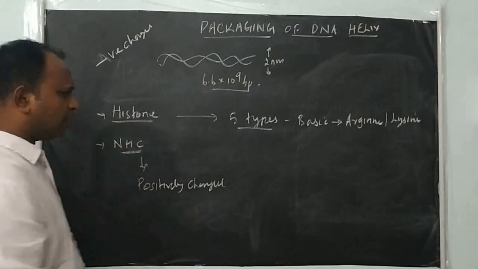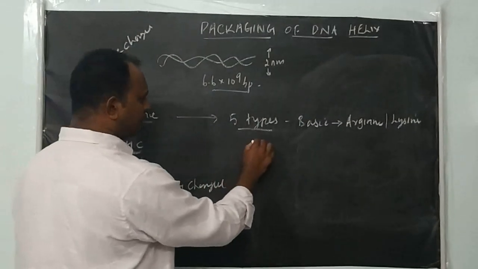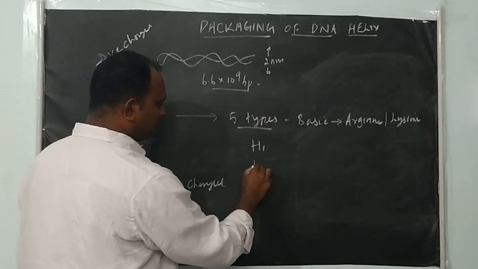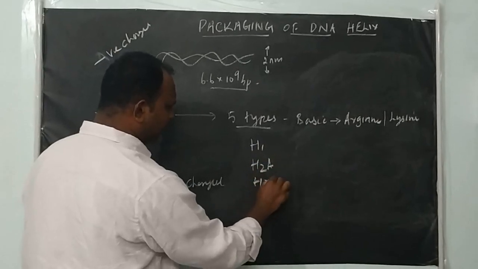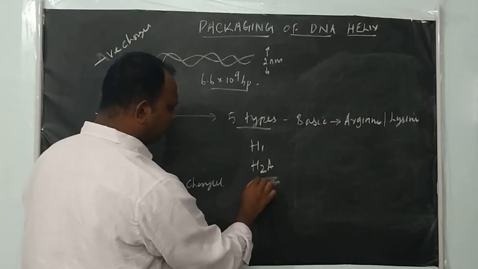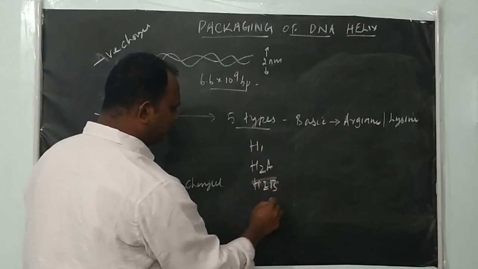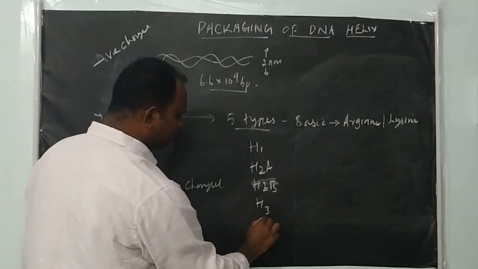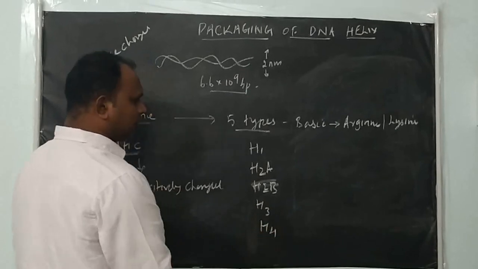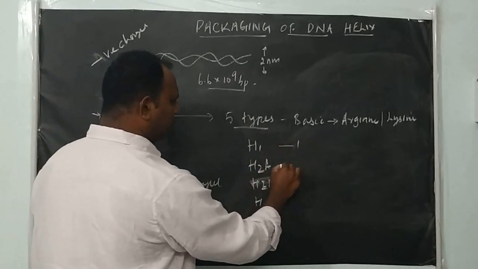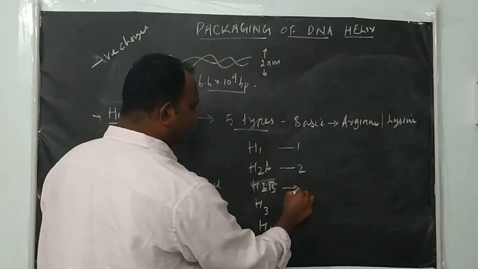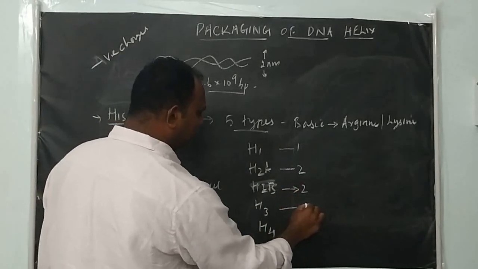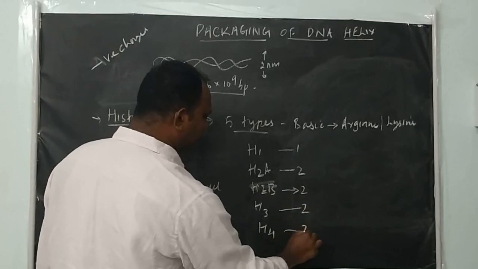There are 5 different types of histone proteins: H1, H2A, H2B, H3 and H4. H1 has only one protein, H2 has two types, H2A and H2B, and H3 has two and H4 also has two.